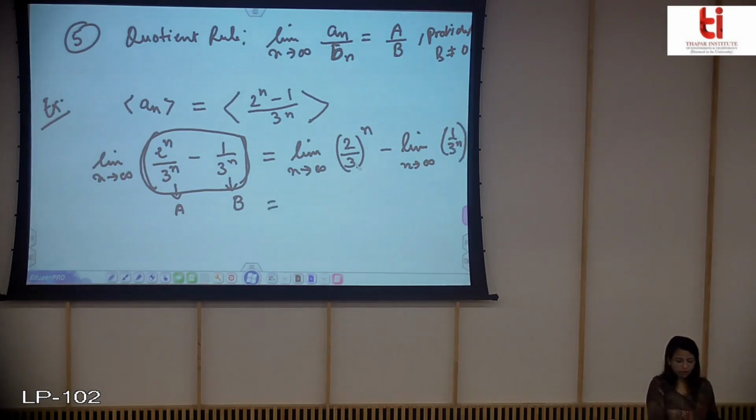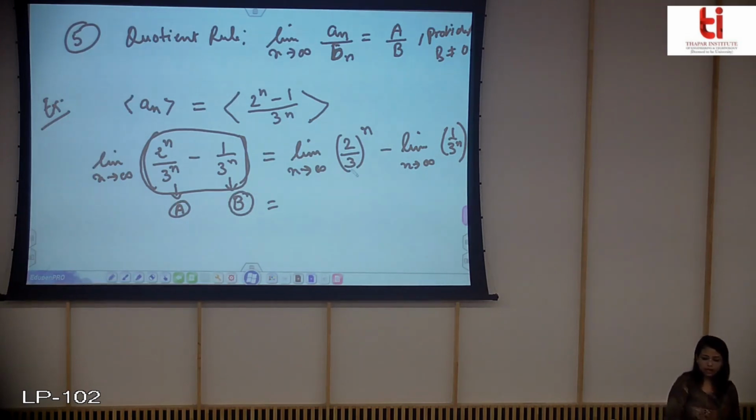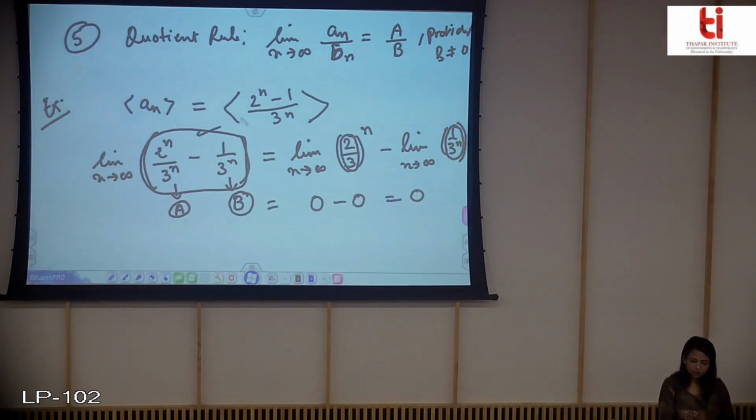So I'll find out this A and I'll find out this B. You already know that this will have the limit 0, since this value is less than 1, and this will also go towards 0 since 1 by 3 is less than 1. So ultimately this sequence will converge towards the value 0, and therefore this is a convergent sequence. I'll write down the result, how this is 0 and how this is 0.